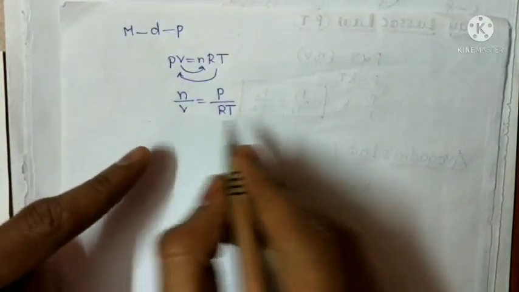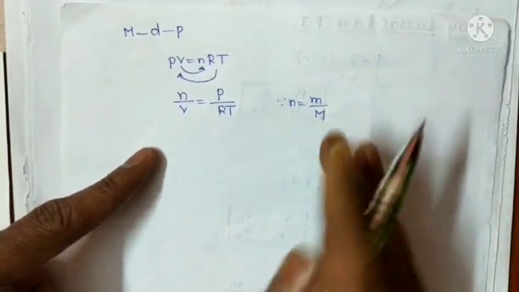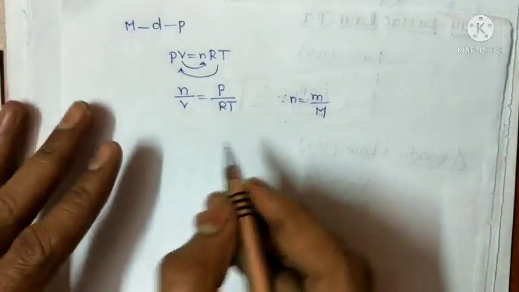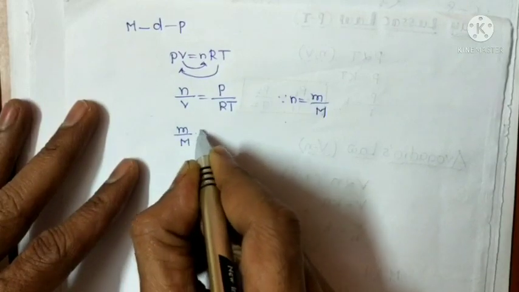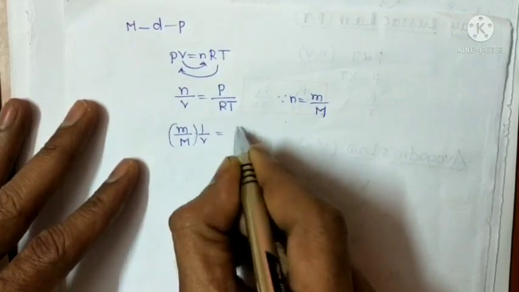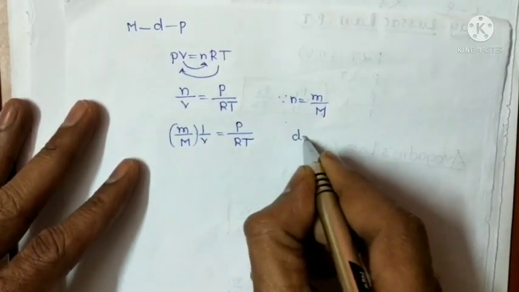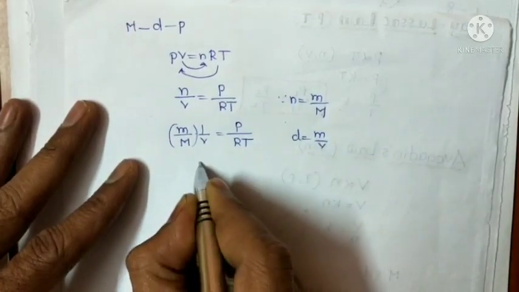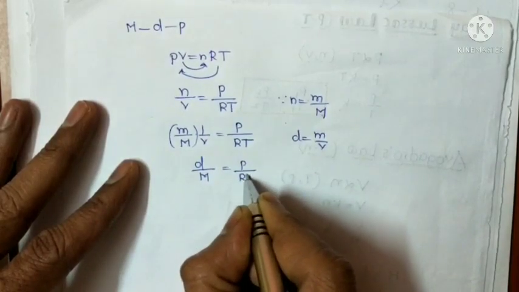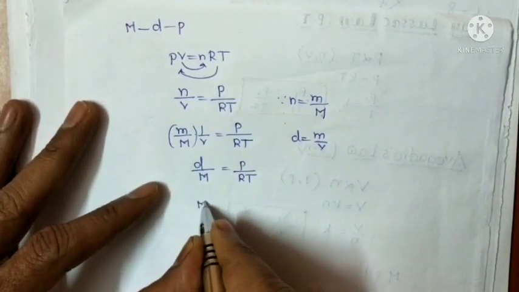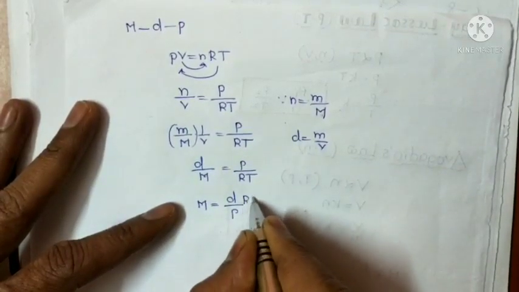We know that n equals mass by molar mass. So substituting n, M by molar mass into 1 by V equals P by RT. M by V we know is density, mass by volume. So density by molar mass equals P by RT. So molar mass equals dRT by P.